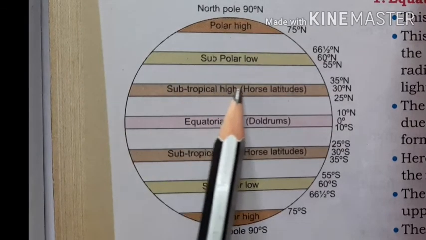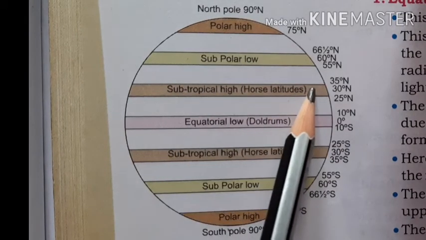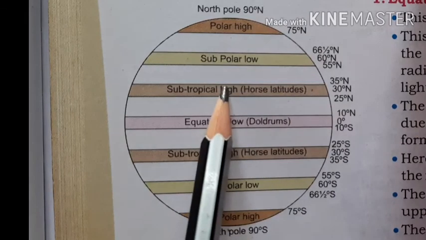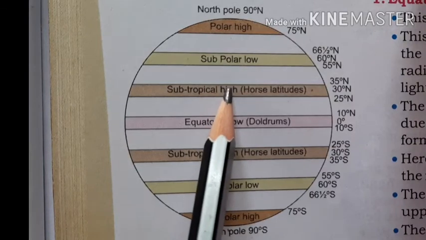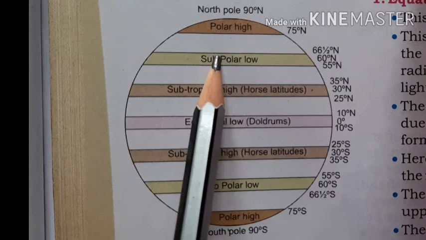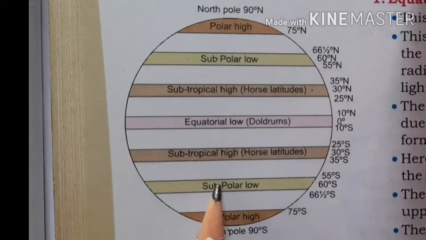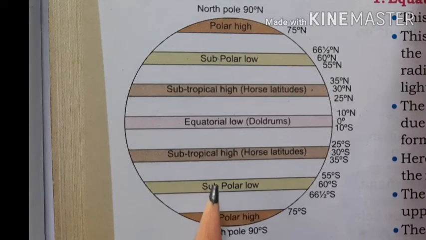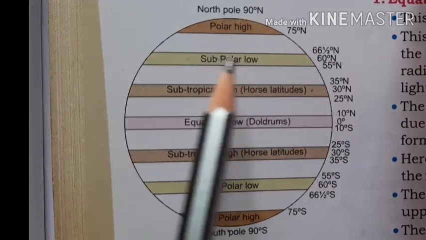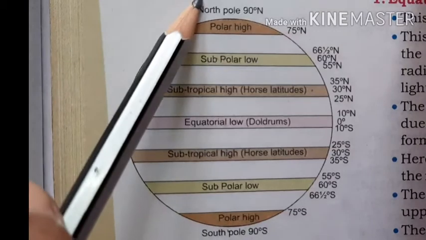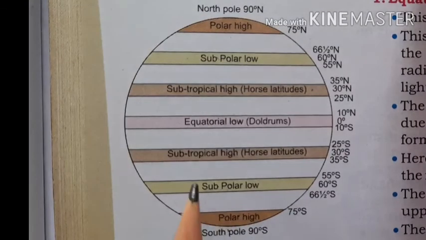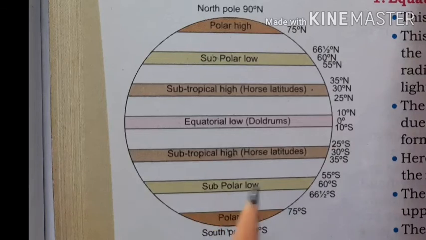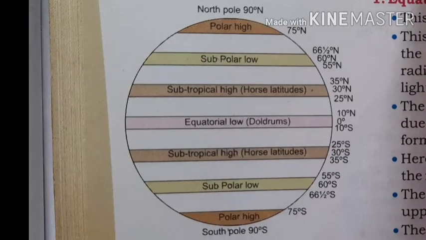Here also, between 30 degrees and 35 degrees of latitude in the northern hemisphere, sinking of air is taking place. So here also it will be a high pressure region. And this region, the subpolar region, will be a low pressure area even though its temperature is low, because due to the rotation of the earth, the air from these latitudes will be swinging and moving towards the polar region.